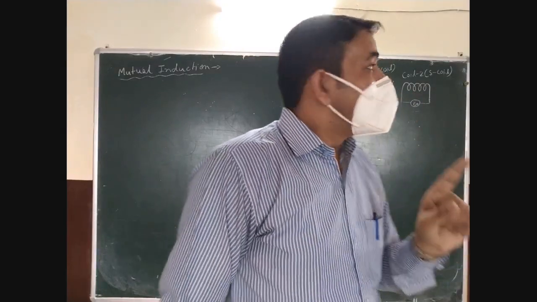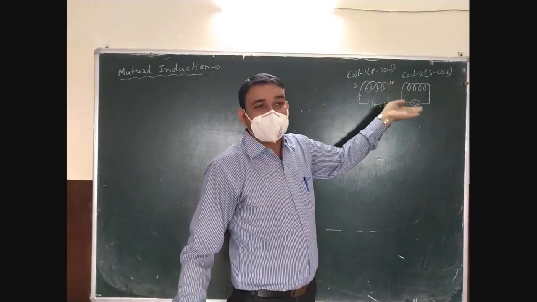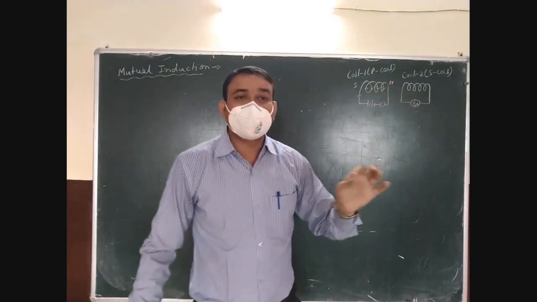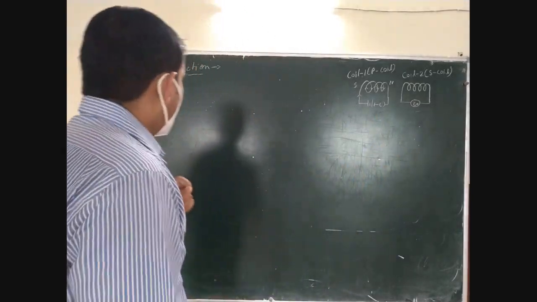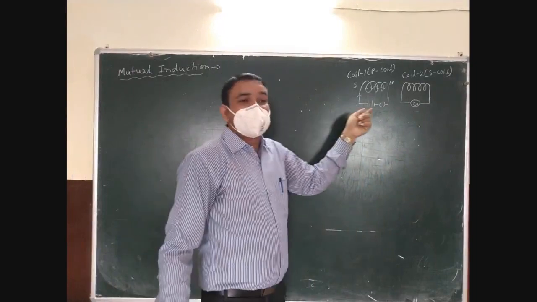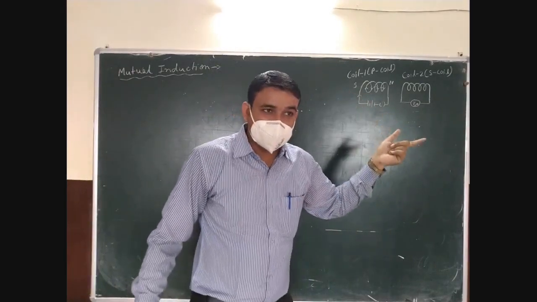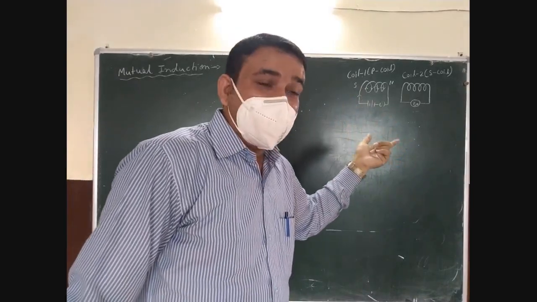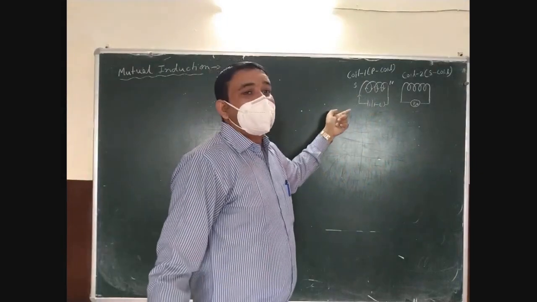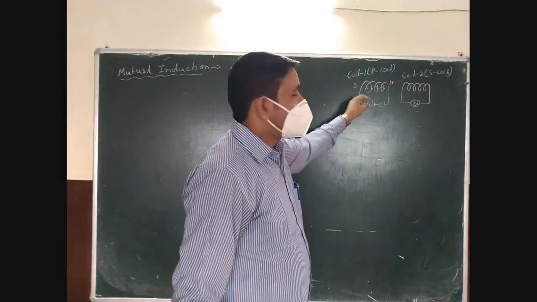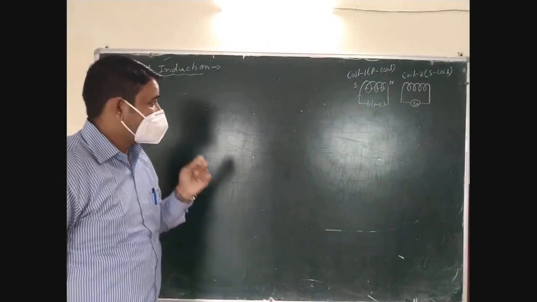This phenomenon of changing magnetic flux in the secondary coil by changing current in the primary coil is called mutual inductance. So mutual inductance is the property of two coils by virtue of which the secondary coil experiences a change in magnetic flux when current is changing in the primary coil. This is mutual inductance. Just write it.